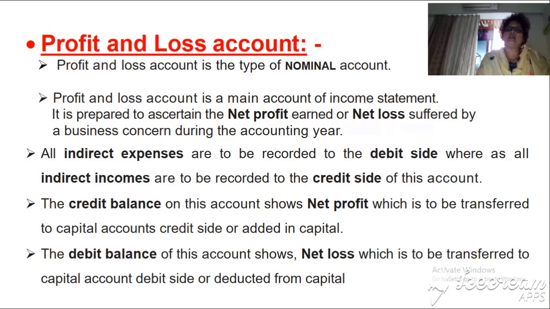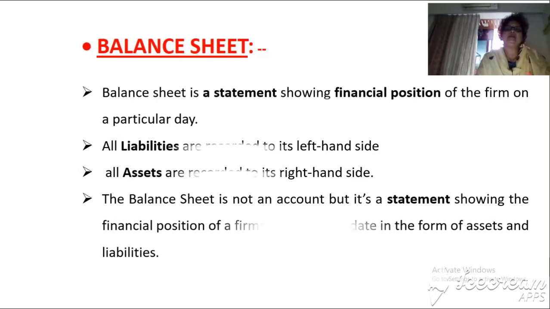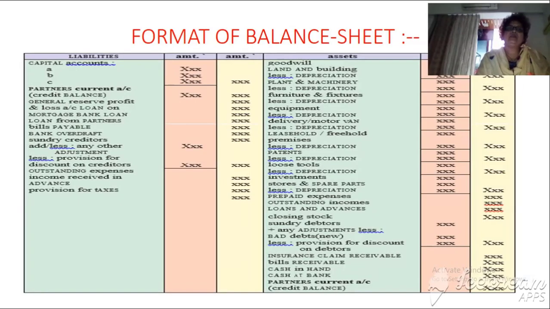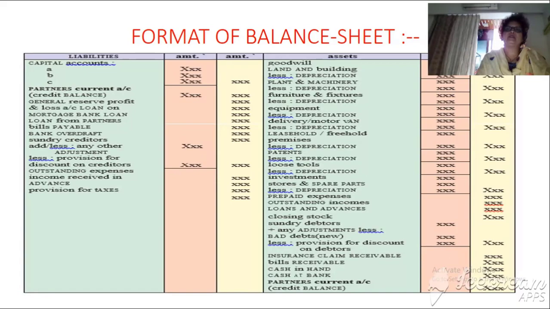This net profit or net loss is transferred to the capital account, which is shown directly in the balance sheet. Remember, the balance sheet is not an account; it is a statement showing the financial position of a particular date. On the left-hand side we record liabilities, and on the right-hand side assets. Why do we prepare the balance sheet? It is a statement showing the financial position of the firm. This is the format, a specimen of a balance sheet.